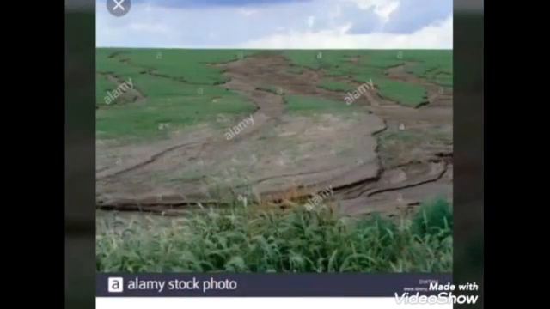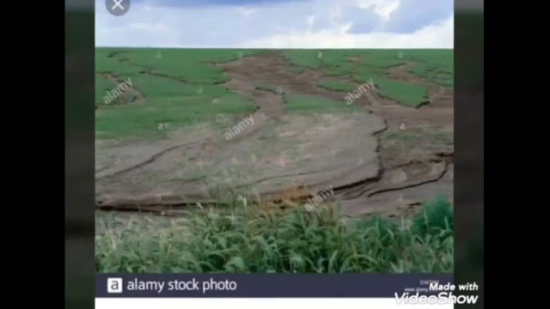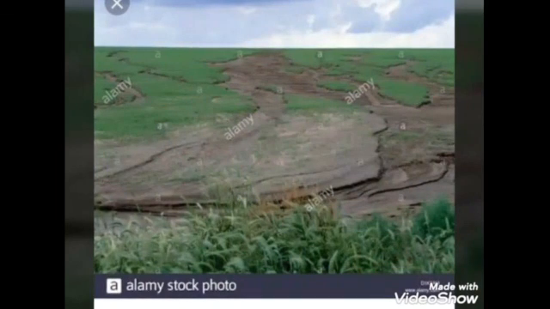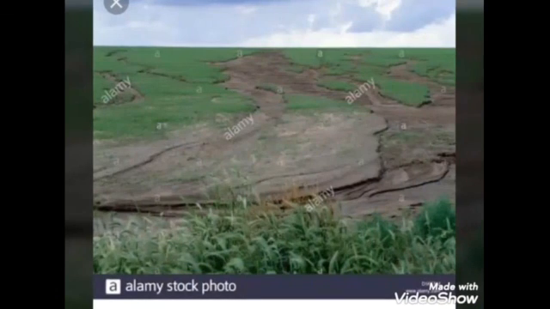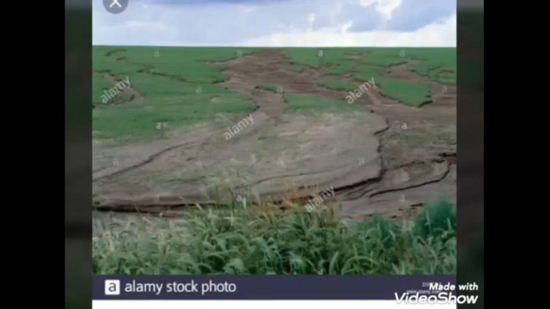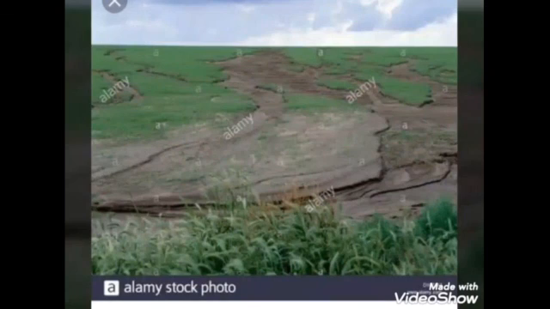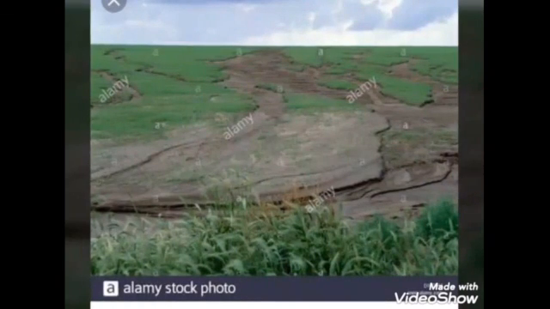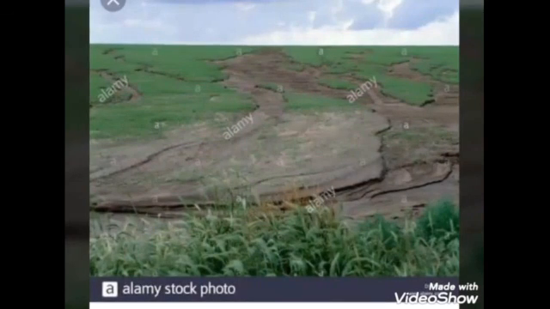So in the next picture you can see sheet erosion. Sometimes water flows as a large sheet over a large area down a slope. In such cases the topsoil is washed away. It is not like a deep channel. It is over a large area, and like a sheet the topsoil is gone. So this type of erosion is called sheet erosion. This is not good for cultivation, as humus content will be washed away.